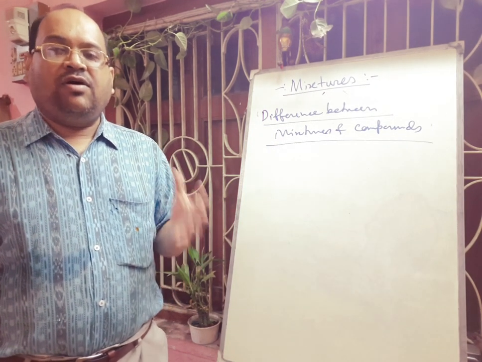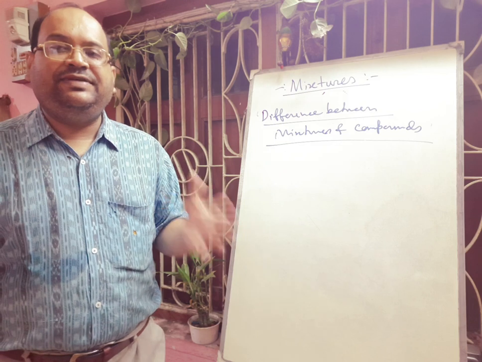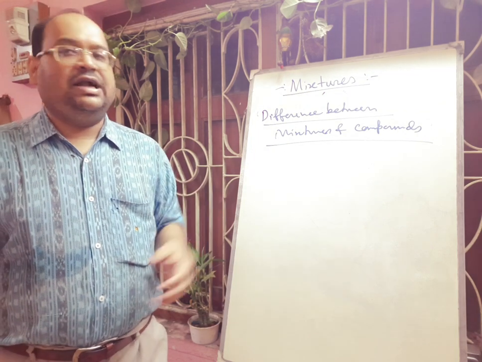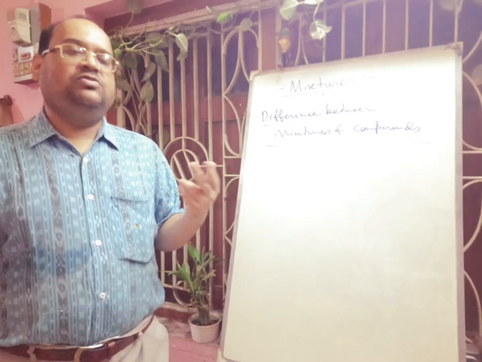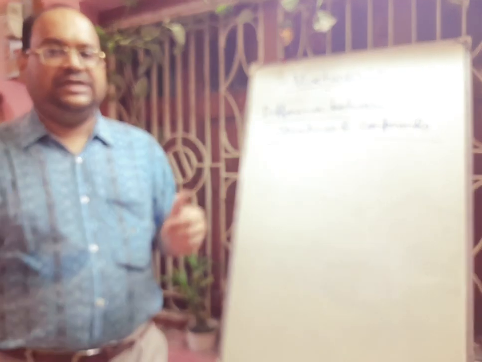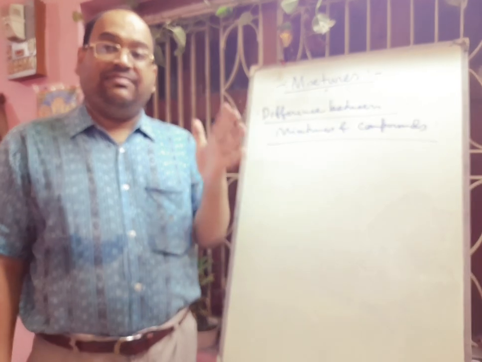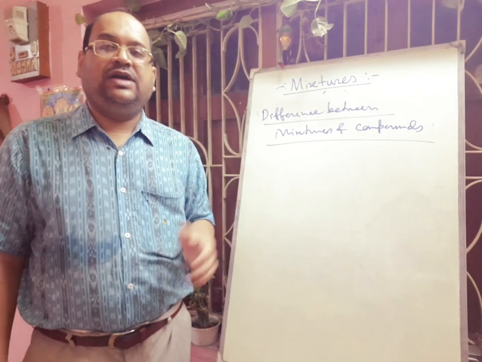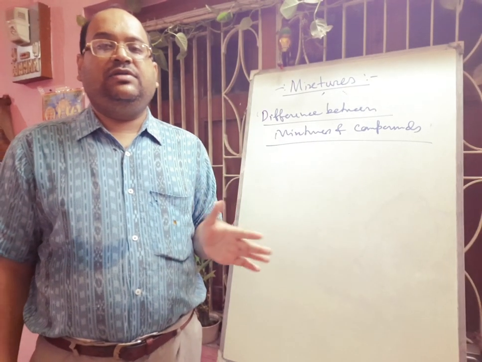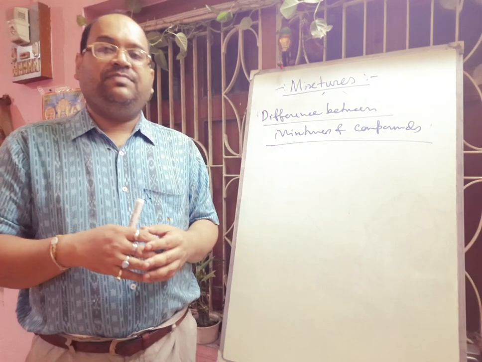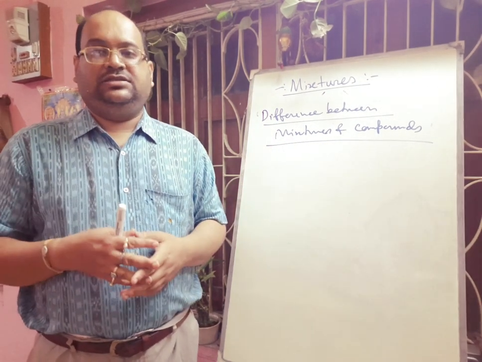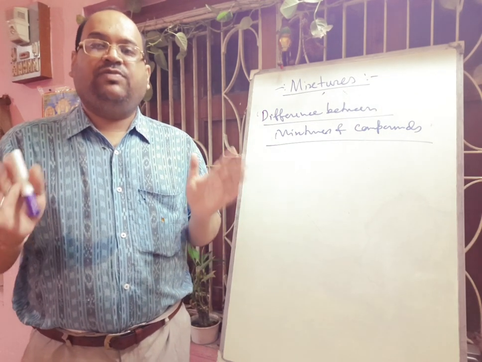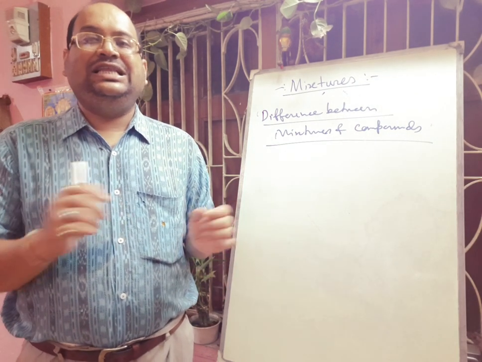In a compound the composition of elements is fixed, like in water, if you take the number of atoms, only 2 hydrogen and 1 oxygen are present in one water molecule. But in a mixture the components are not fixed. You cannot say that this particular proportion is fixed; anytime you can change. Hope you can understand.